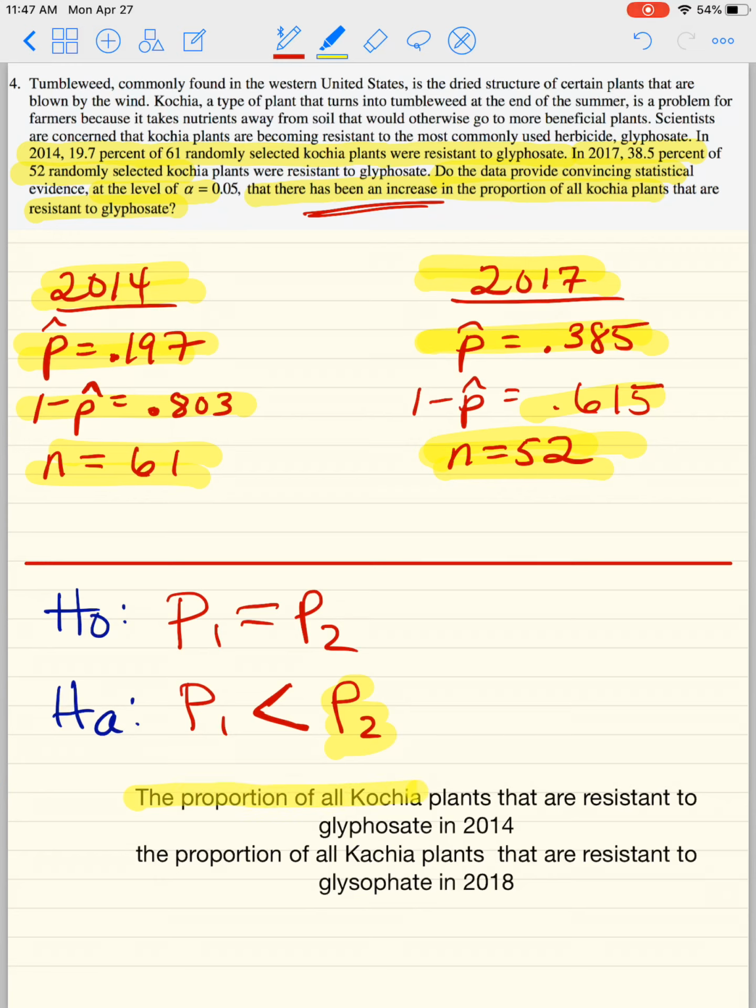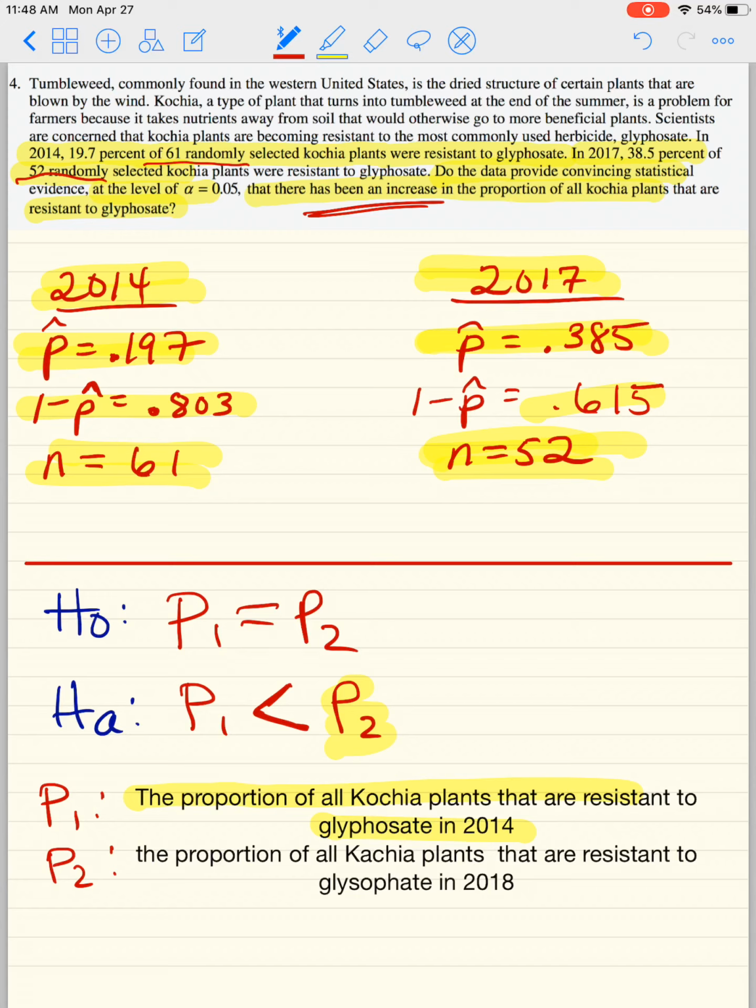Remember to define your parameters, okay? The proportion of all cachia plants that are resistant to glyphosate in 2014 is what we will call P1. And P2 would be the proportion of all cachia plants that are resistant to glyphosate in 2017. Remember, anytime you guys are doing a hypothesis test, just stick to the script, 5 steps. The first one's the hypothesis, we're done. The second one is our conditions. Here they tell you it's random, and here they tell you it's random. Both of these tell you it's random, so that's great.